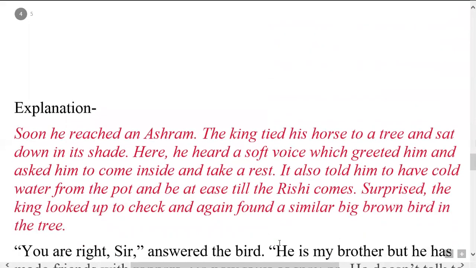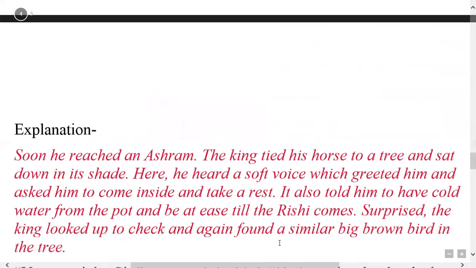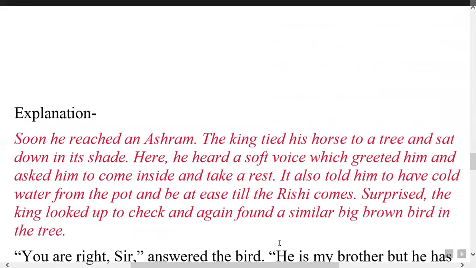Now come to the explanation of this part. Soon he reached an ashram. He means the king. The king tied his horse to a tree and sat down in its shade. Here he heard a soft voice which greeted him and asked him to come inside and take a rest. It also told him to have cold water from the pot and be at ease till the Rishi comes.